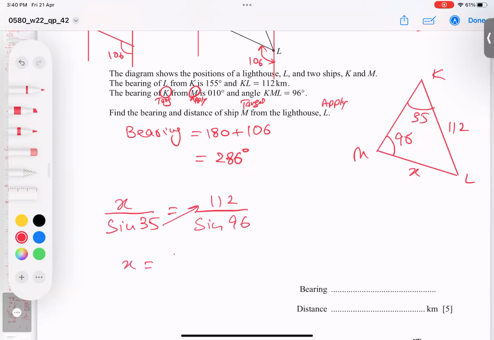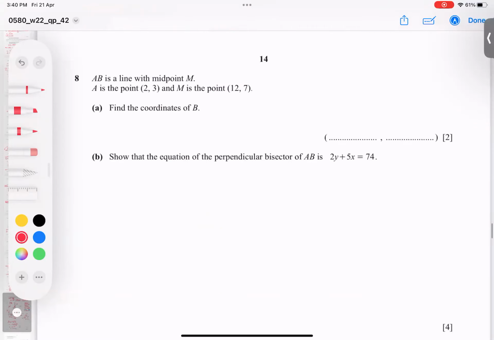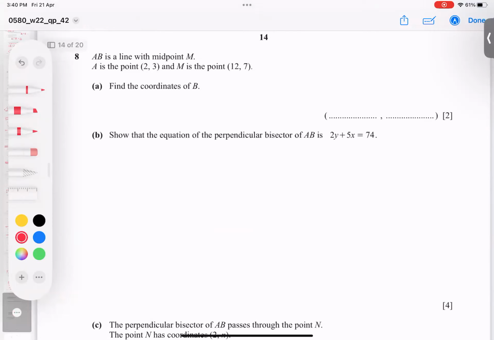So x equals 112 times sine 35 divided by sine 96. And if you type it in the calculator, the answer is 64.59. After rounding, I get 64.6 kilometers. I hope the point is very clear. And now let's go for question number 8.